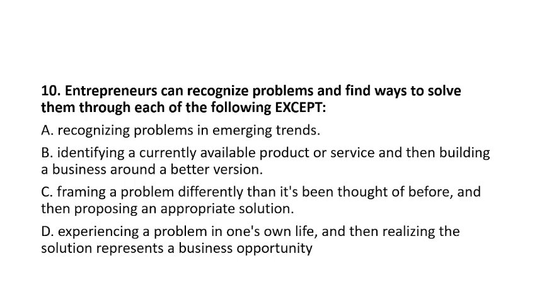So it is regarding how entrepreneurs can recognize problems and how they solve them. First, recognizing problems in emerging trends. So this cannot be the answer, because you have been asked about the except word, so you have to tell whichever is negative. If you check option number B, identify a currently available product or services and then build the business around the better version, B is the only positive statement.